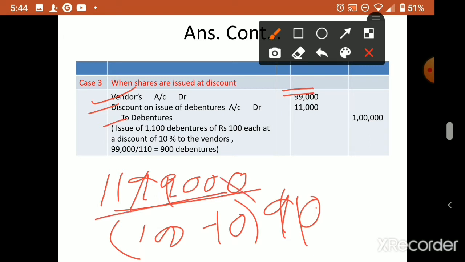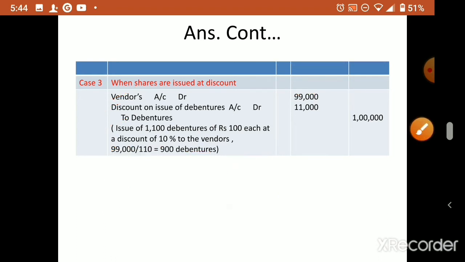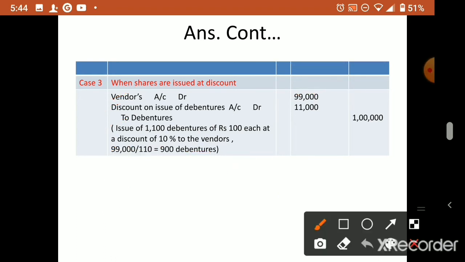So how much? 1100. Make it 1100. So 1100 debentures. Once again, I will show you. This is repeated from the previous journal entry.